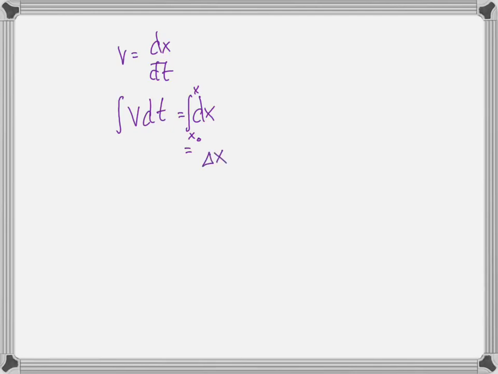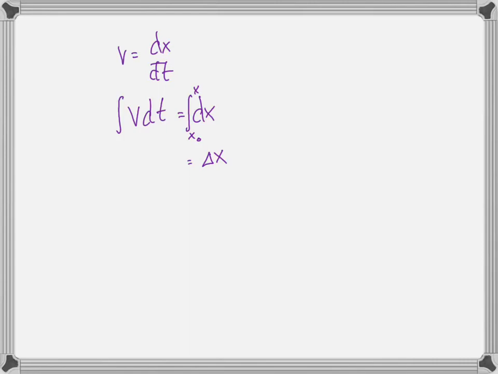On the left-hand side, we have the integral of v dt. If you know about integrals, you know that if v is constant, we can pull it outside of the integral sign. But it's not constant, because this is constant acceleration, not constant velocity. I'm going to keep on stressing that because you're going to make those mistakes.